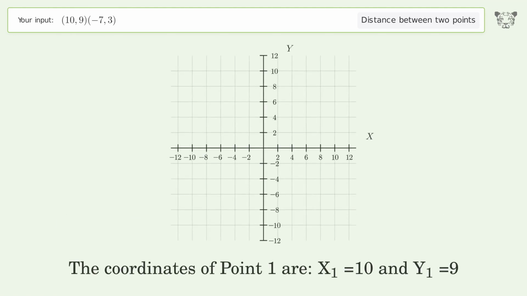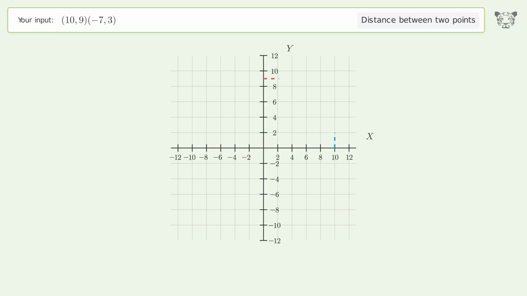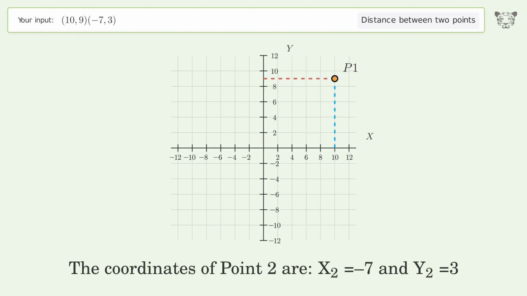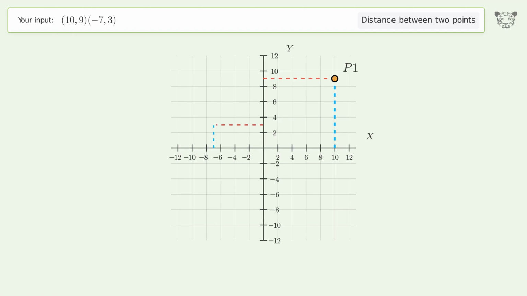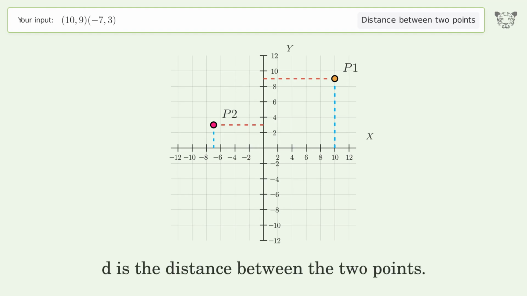The coordinates of point 1 are x1 equals 10 and y1 equals 9. The coordinates of point 2 are x2 equals -7 and y2 equals 3. D is the distance between the 2 points.